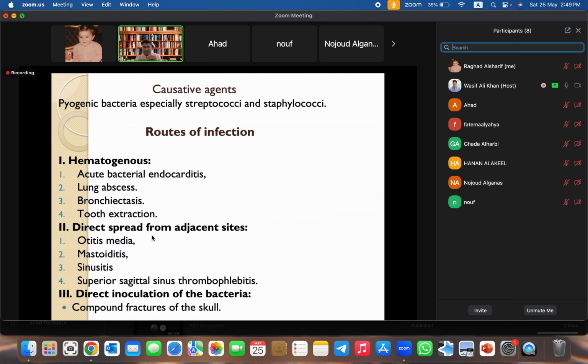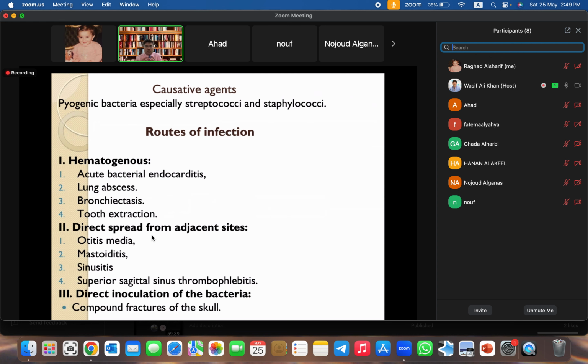Then the next is lung abscess. From the lung abscess, the bacteria enter the blood, and hematogenous spread involves the brain. Similarly from bronchiectasis. The next is tooth extraction. The most important reason for tooth extraction is dental caries, which contains bacterial colonies. During tooth extraction, the capillaries rupture, and the bacterial colonies easily enter the blood, and from there they involve the brain.